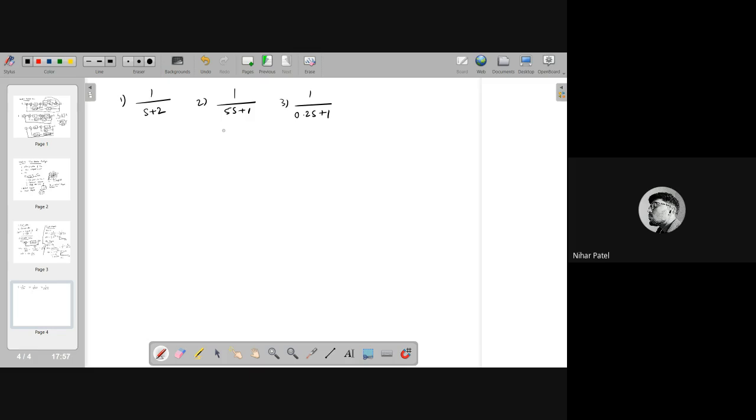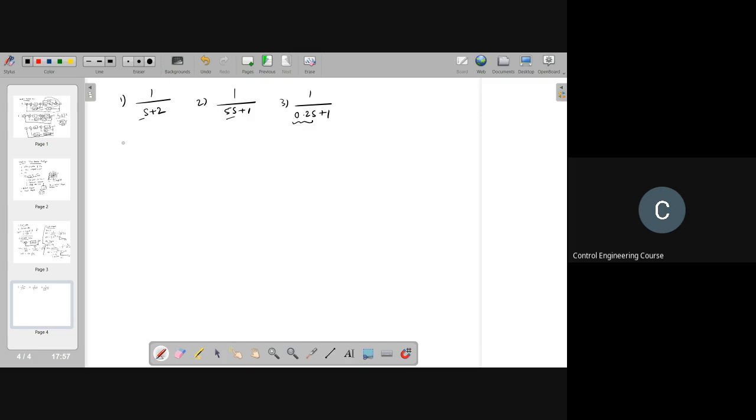Third one, yes, because the time constant here is less. That means it will take only 0.2 seconds to reach 63% of the final value, whereas here it takes 5 and here it takes 1 second. So once the system is given, you can find out how fast it is behaving by seeing the coefficient of s.